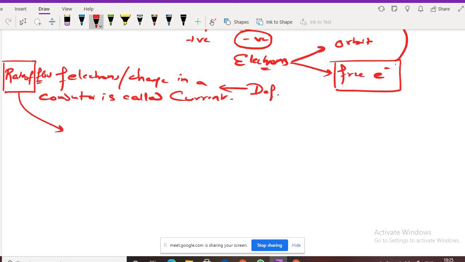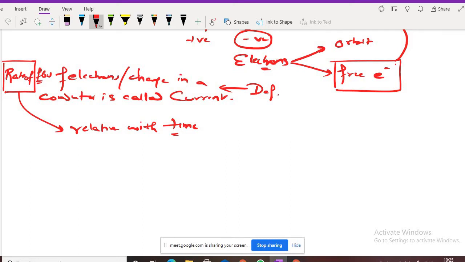Rate of means there is a relation of charge with time. Electrons are flowing, so it will take some time. Will it flow in just a fraction, or in a particular instant?